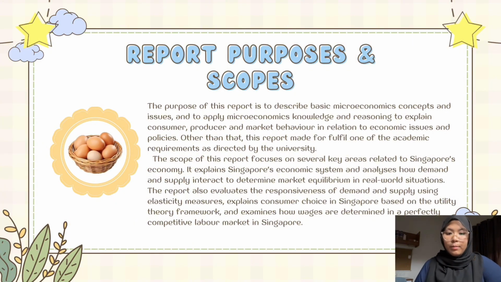The scope of this report focuses on several key areas related to Singapore's economy. It explains Singapore's economic system and analyzes how demand and supply interact to determine market equilibrium in real-world situations. The report also evaluates the responsiveness of demand and supply using elasticity measures, explains consumer choice in Singapore based on the utility theory framework, and examines how wages are determined in a perfectly competitive labor market in Singapore.